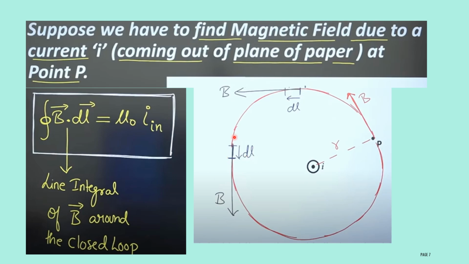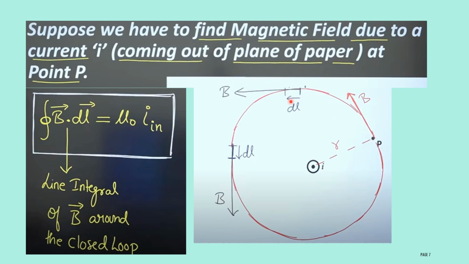Here also, anywhere on the circle, you can consider the length of the conducting wire to calculate the magnetic field at a particular point P. Already they mention the current is coming out of the plane of the paper. Then this will be the direction of the current. According to the right hand thumb rule, the thumb indicates the direction of the current, and the remaining fingers indicate the direction of the magnetic field. Here the direction of the magnetic field will be anti-clockwise. This is the direction of the magnetic field.